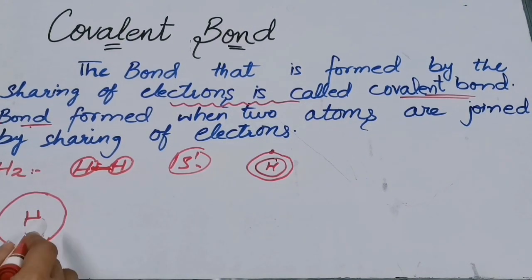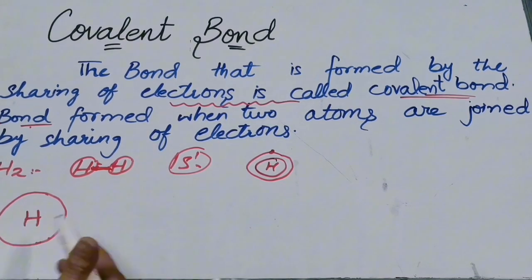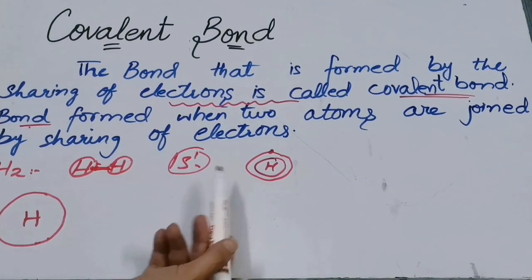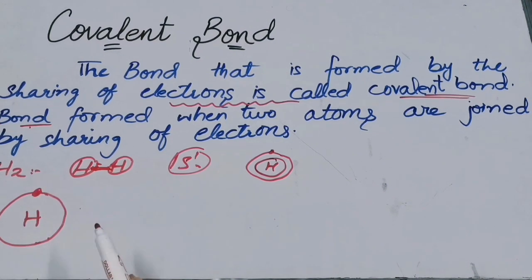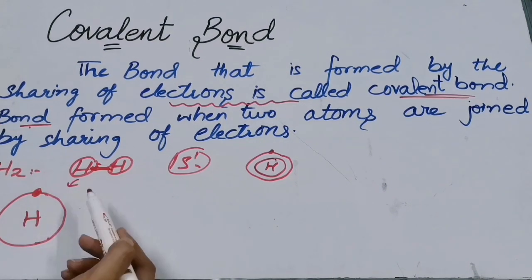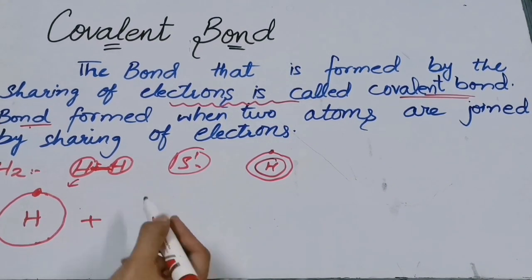In covalent bonds, the electrons present in the outermost shell will only participate in the bonding. So in this we are having only one shell. So this one shell is having how many electrons? Only one electron. So this is one hydrogen atom, and let us take another hydrogen atom.